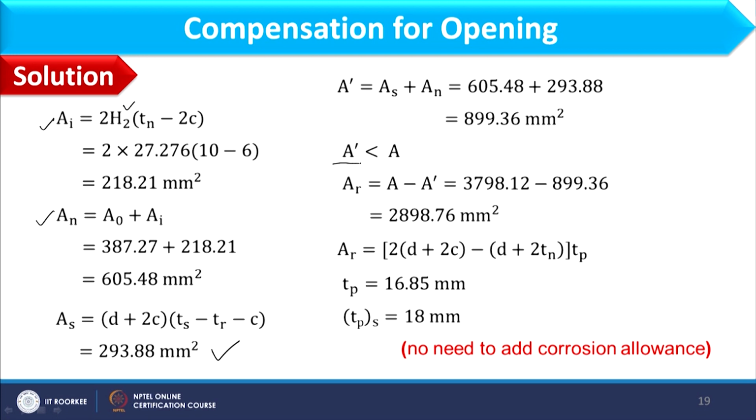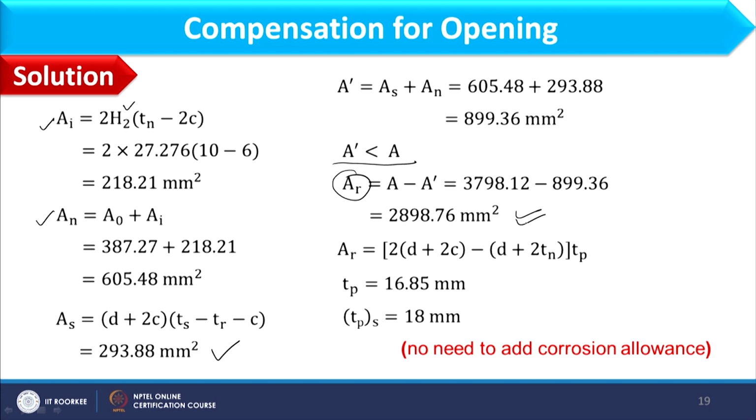Now, I will compare A dash with A, and I find A dash is significantly less than A. Therefore, I need to calculate AR, that is the area of ring pad, and that would be A minus A dash. So this would be the area of ring pad.